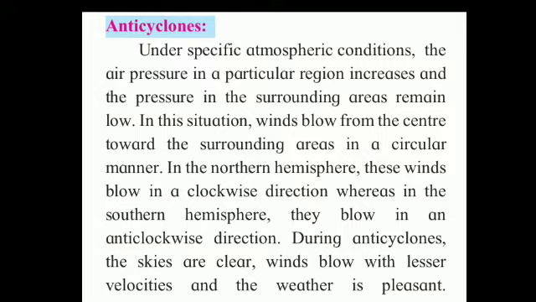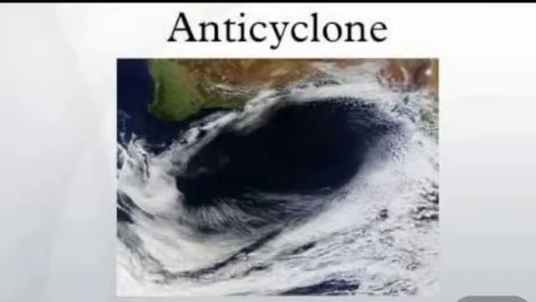Now see, what do you mean by anticyclone? It is, student, just the opposite of cyclone. Anticyclone means opposite of cyclones, like you say synonyms, antonyms, these are all opposites. Am I right? So the opposite of cyclone is anticyclone.